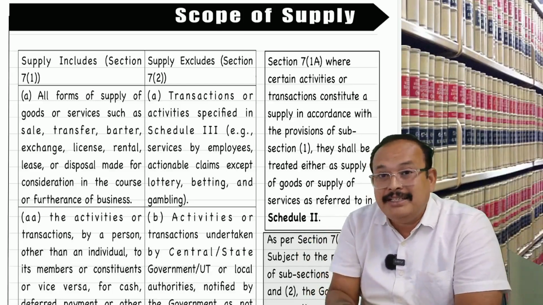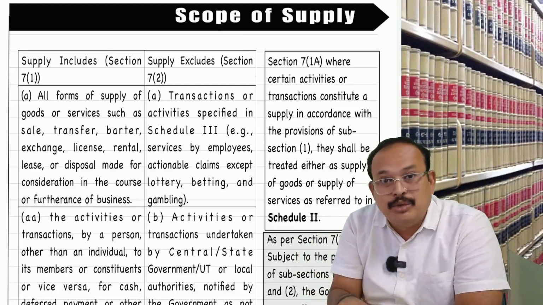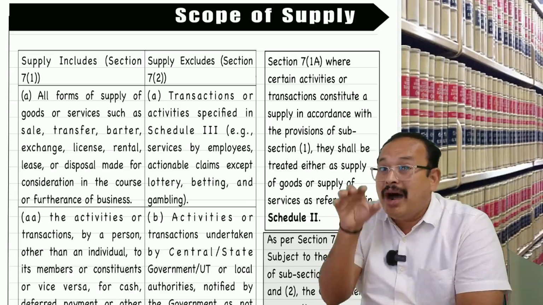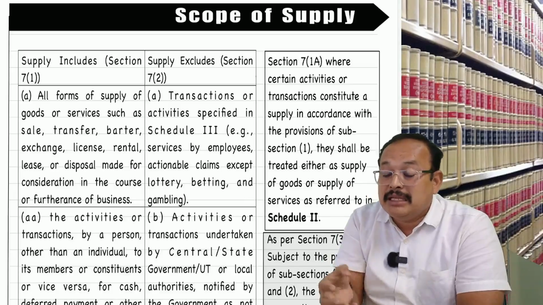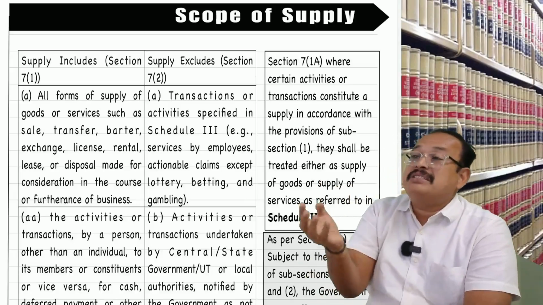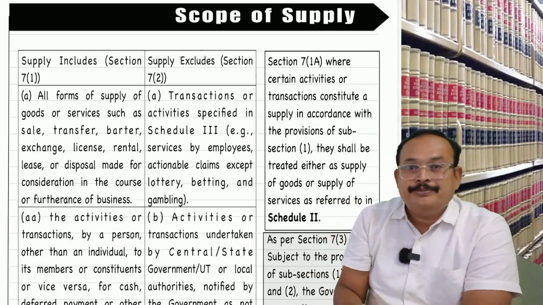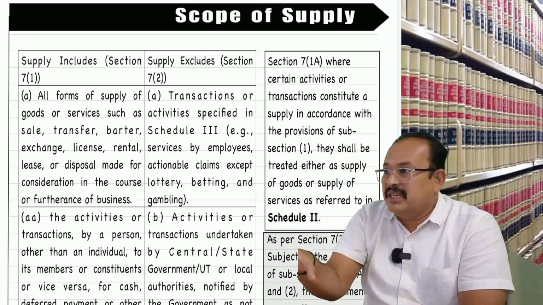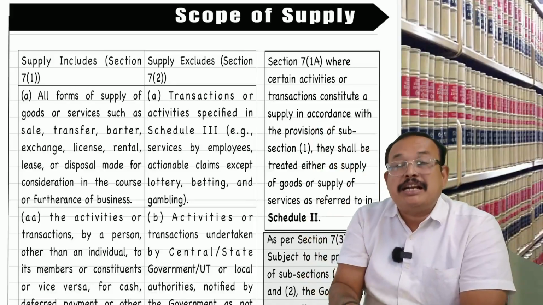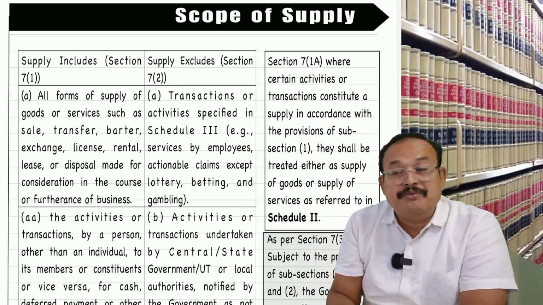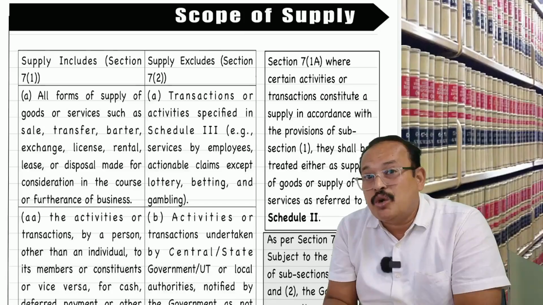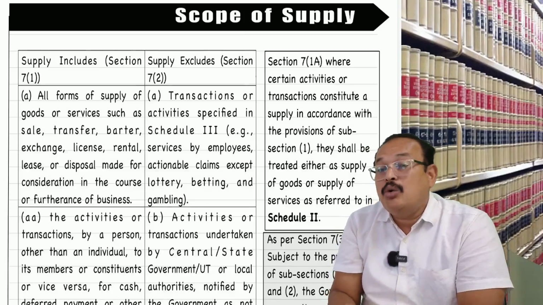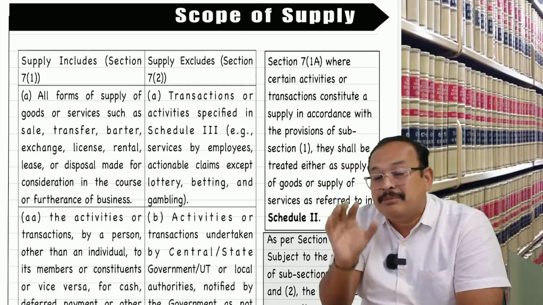And they said if it is supply excluded from 1st November 2024, what happened for the transaction prior to 1st November 2024? Now the amendment has taken place here. This provision is applicable with retrospective effect from 1st July 2017. You get my point? Now, in this scenario, what happened, my dear?